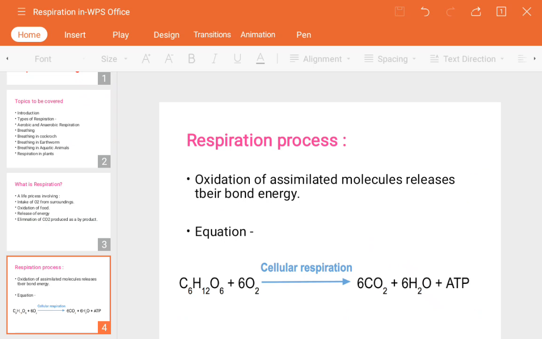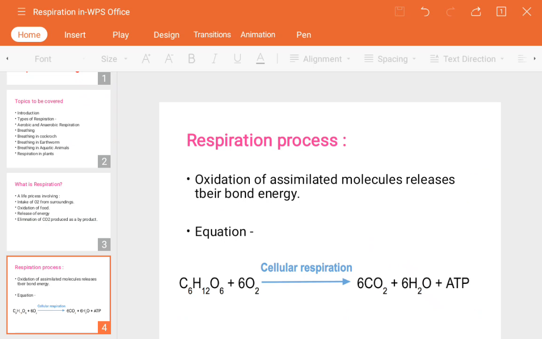Inside the cell many organelles are present. Out of those, one organelle is called the powerhouse of the cell. Why is it called the powerhouse of the cell? Because it produces the energy molecules. How does it produce the energy molecules? Through the respiration process. That organelle's name is mitochondria. So inside the mitochondria the respiration takes place.